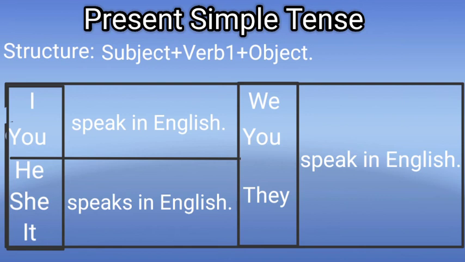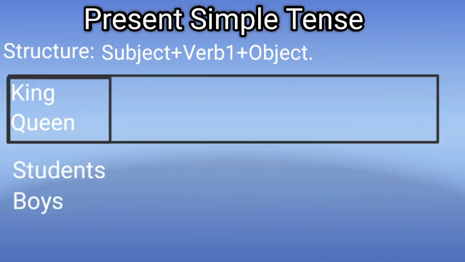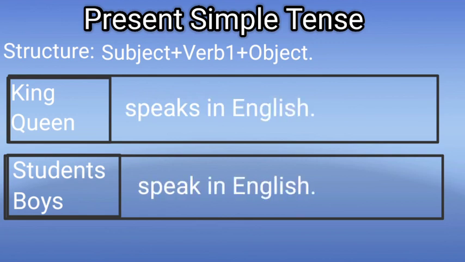Let us come to know how to use nouns as subjects to form present simple tense. Clear? See, nouns I have taken here: king, queen, students and boys. Here also I have taken the verb speak, speak in English. King speaks in English, queen speaks in English, students speak in English, boys speak in English.